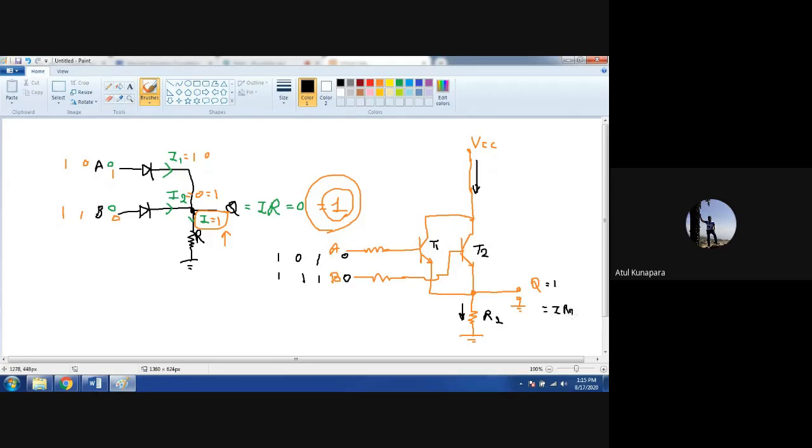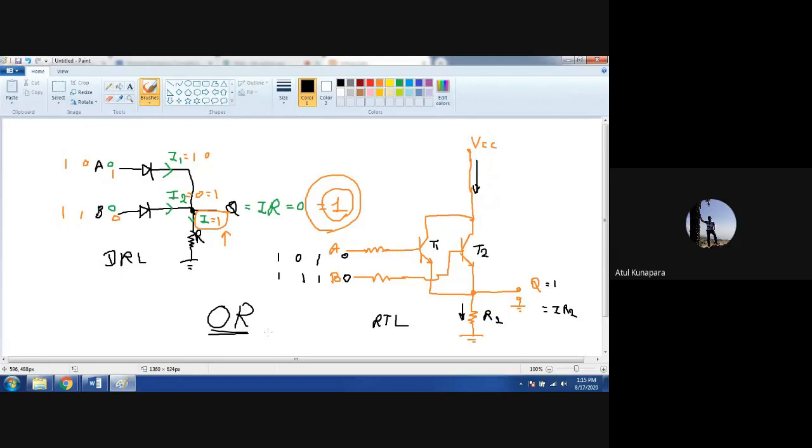So if there is current I flowing through this R2, which will be coming from either T1 or T2 or both, then your output is going to be logic 1. So this is called diode resistor logic, DRL, and this is called resistor transistor logic, because here we are using the resistor and transistor combination. So these both realize the OR gate.